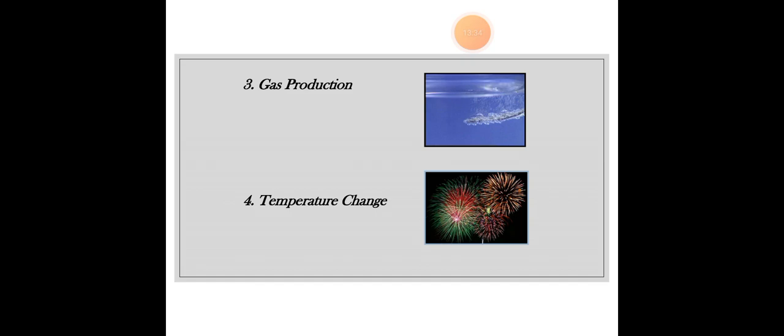When a chemical reaction results in a gas being formed, it signifies that new substances with different chemical properties have been created, which is a hallmark of a chemical change. This is how you can say a chemical reaction has been taking place.